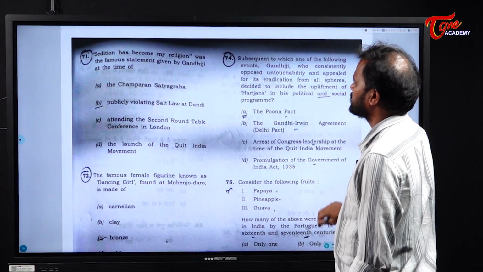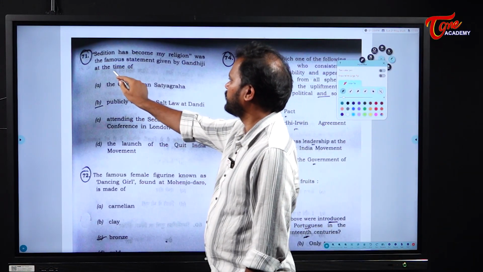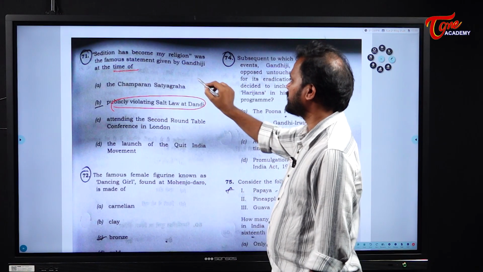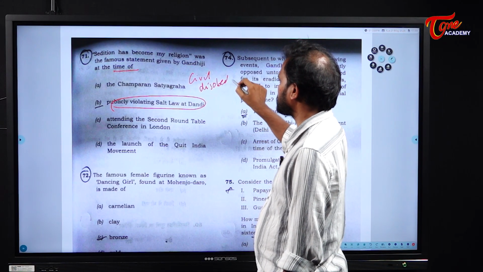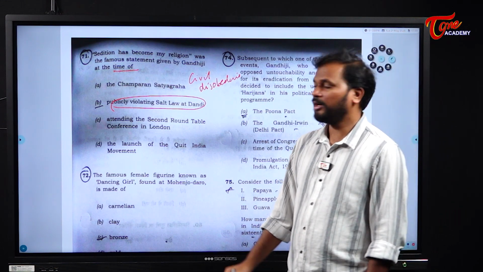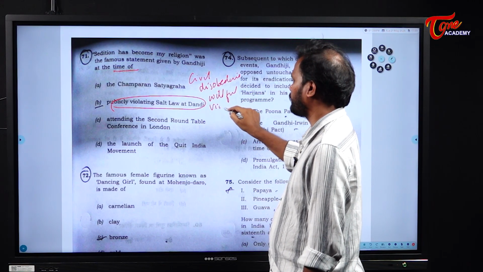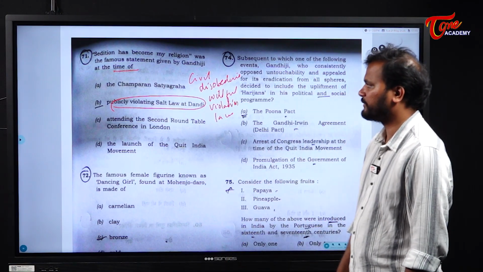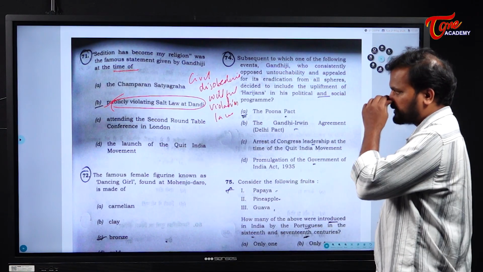Okay. Next. Sedition has become my religion was the famous statement given by Gandhiji at the time of the public violating salt law at Dandi. It is through the civil disobedience movement. It is during the civil disobedience movement this particular statement was given by Gandhi. Why? Because what is the civil disobedience movement? Willful violation of the laws. Willful violation or willful disobedience of the law is what is called civil disobedience, and this particular statement was given during the civil disobedience movement.